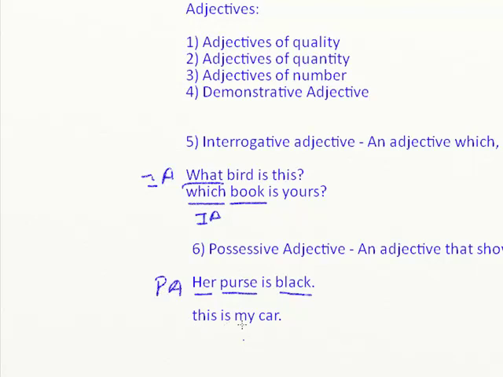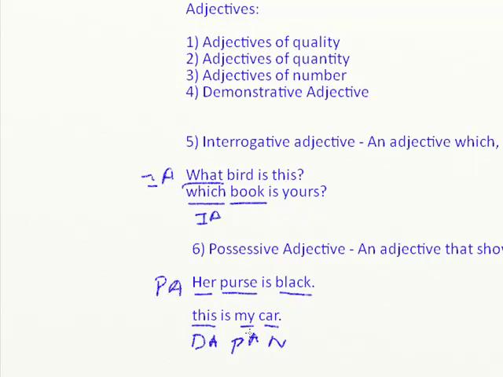This is my car. Car is a noun. This is a demonstrative adjective. You remember we learned about it yesterday? Yes. Now, this is my car. Car is the noun. Whose car? You have to identify the noun and ask whose. Ask that question with the noun. Whose car? My car. So my becomes a possessive adjective. See how easy it is?